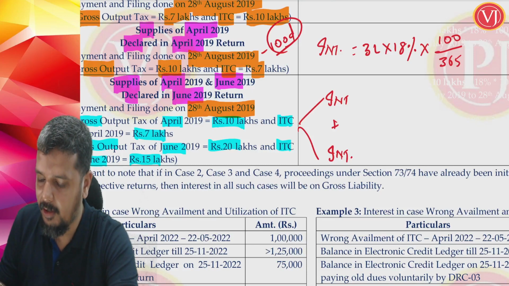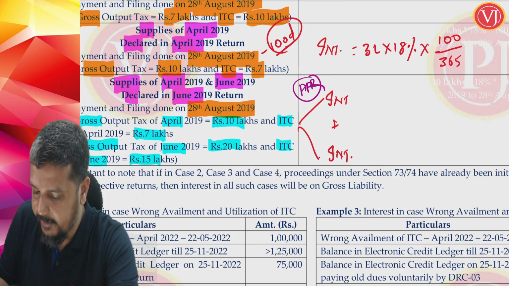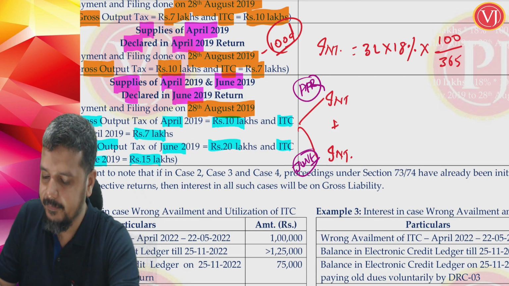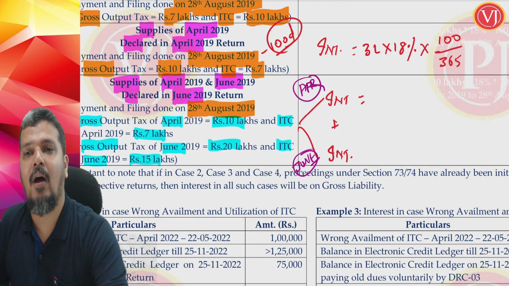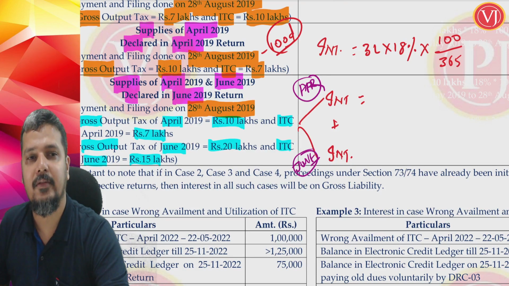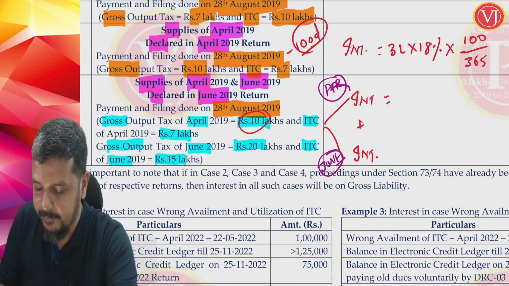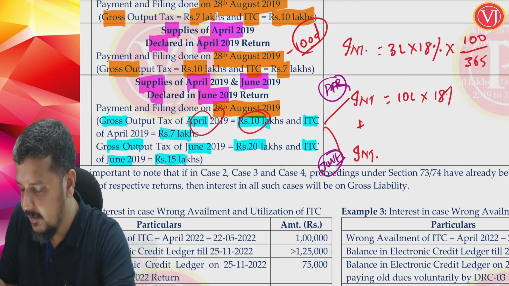First, let us talk about interest for the month of April, then we will talk about interest for the month of June. For April month reported in June month, gross output or net output? Interest is on gross liability or net liability? So what is the gross liability of April? We'll start with 10 lakhs multiplied by 18%.